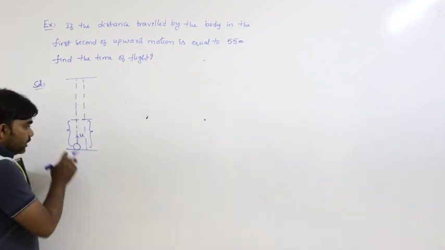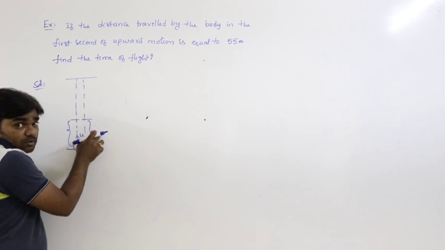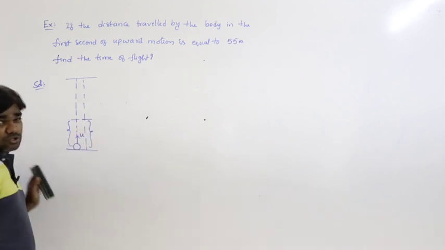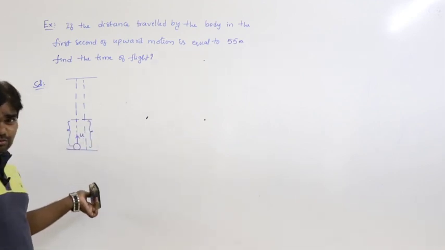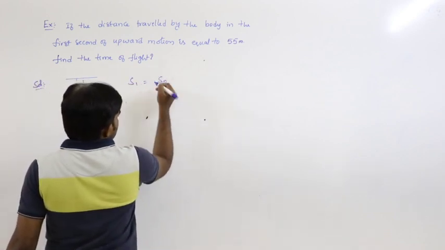Distance travelled by the body in the first second of upward motion must be equal to distance travelled by the body in the last second of downward motion. That's what we calculated now. That is S1 is equal to Sn.